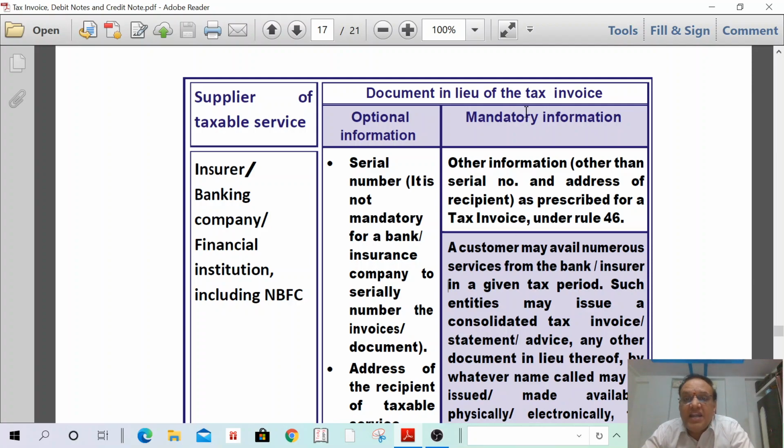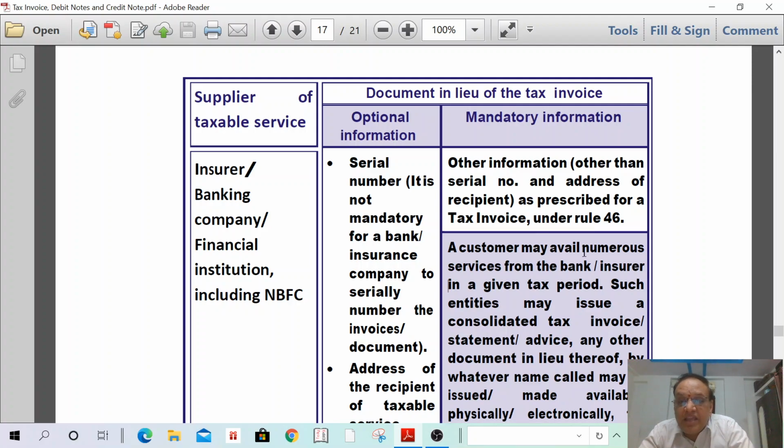Next, mandatory information. What information is mandatory? This is optional: serial number is not required. Address of the recipient of taxable service is not required. Then next, mandatory: what information is required? Other information as prescribed for a tax invoice under Rule 46. That I will read right now.